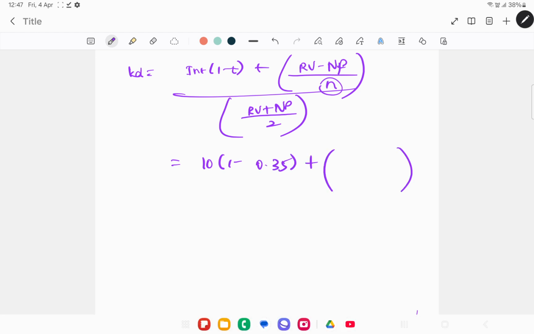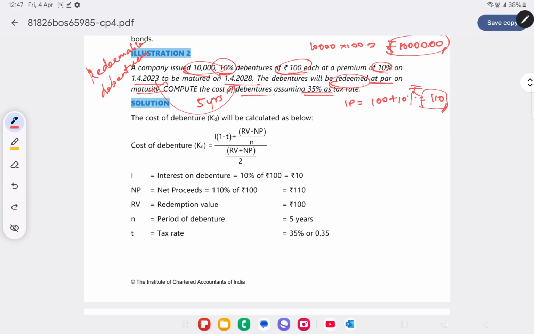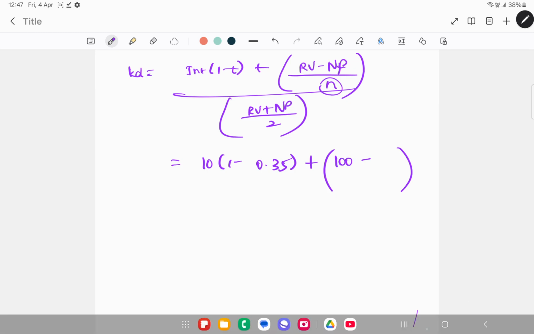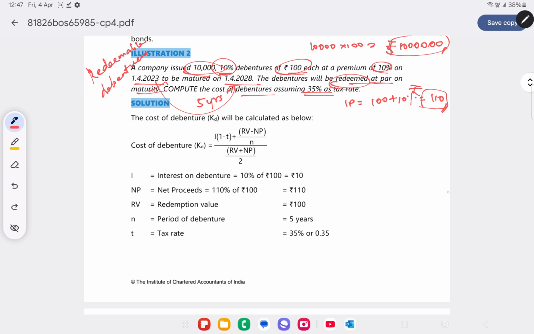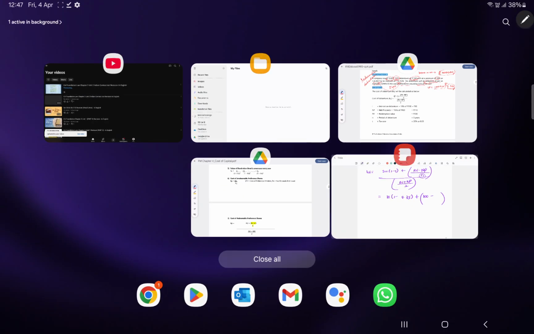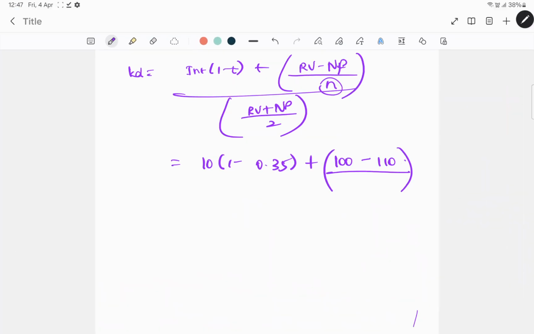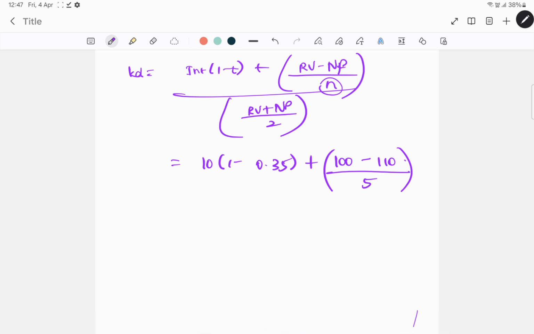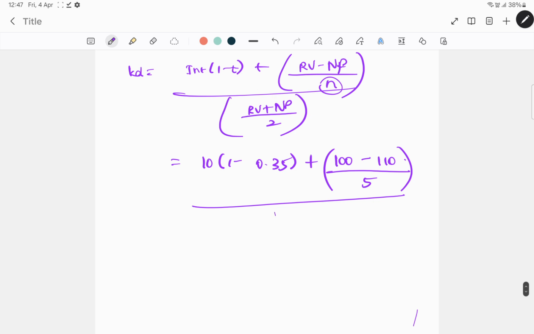RV is nothing but redemption value. At what value are they going to redeem? It will be redeemed at par, meaning at the face value of 100 only. Minus net proceeds. What is the net proceeds? Are there any issue cost or flotation cost to be reduced? No. They've issued at 100 plus 10% premium, that's 110, so 110 will be your net proceeds, divided by N. N is the total term of the debenture, 5 years. They issued on 1st April 2023 and it will be redeemed on 1st April 2028, divided by (RV plus net proceeds 110) divided by 2.